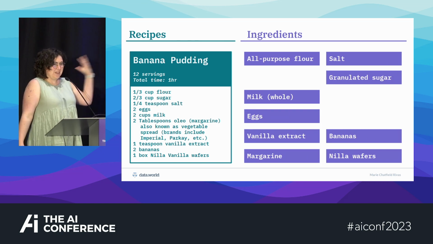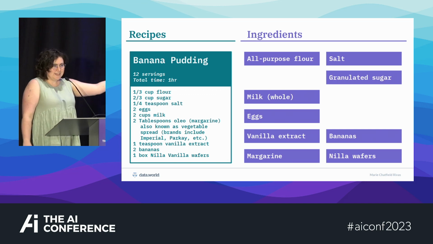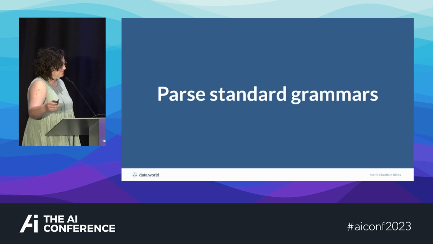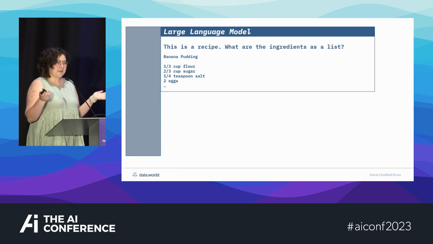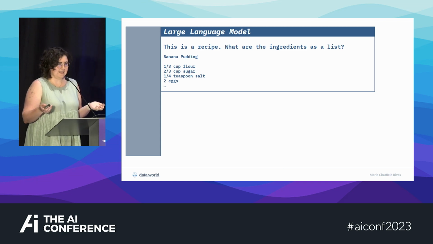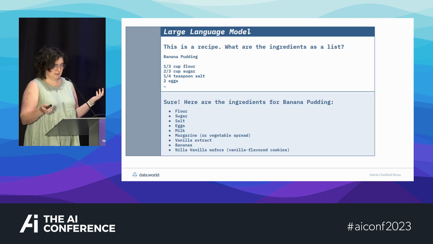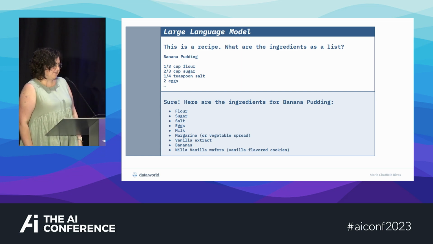We're going to go from ingredient text pulled out of our knowledge graph into more things we can put into our knowledge graph. So let's start out with parsing standard grammars. I, as many people do, started out by going to my favorite chatbot and said, hey, here's some ingredients. What is the list? And it gave me a list. Yeah, it was just bulleted.